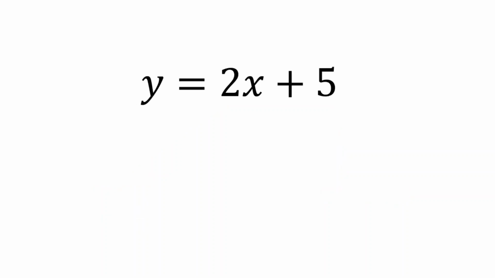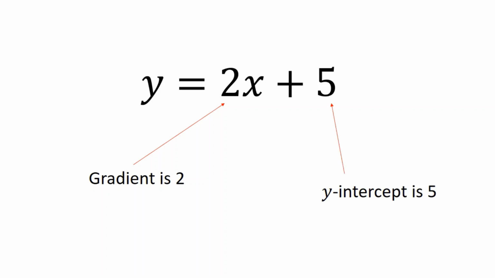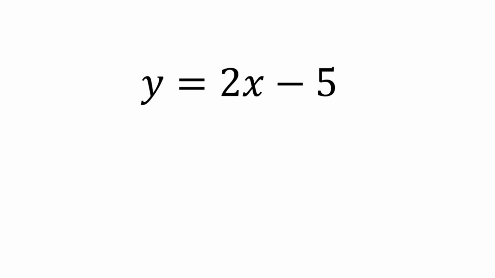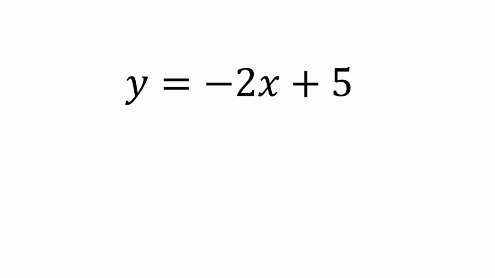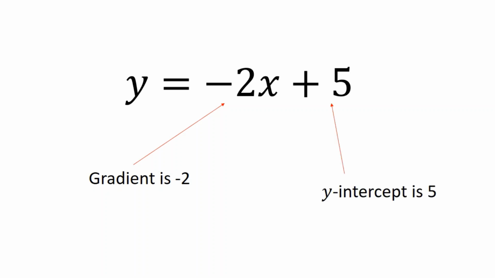So if I have y equals 2x plus 5, I can tell you without any extra thinking the gradient of this line is 2, and the y-intercept of this line is 5. Boom, easy. If I have y equals 2x minus 5, I can tell you with no extra thinking the gradient of this line is 2, and the y-intercept of this line is minus 5. If I have the equation y equals negative 2x plus 5, I can tell you without any extra thinking the gradient of this line is negative 2, and the y-intercept of this line is 5.